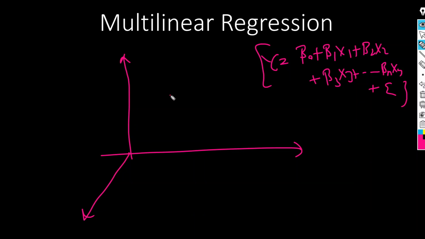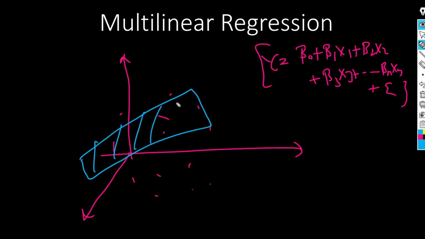So here these are the data points we have. Here what we do, we use this particular plane and we try to find the distance between this particular plane and each data point, and by using that we try to make the least error.